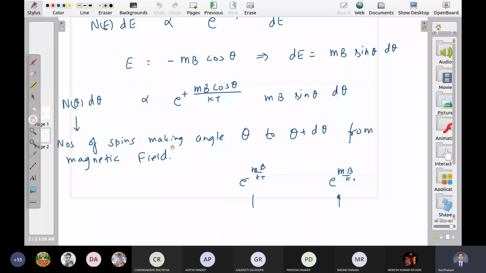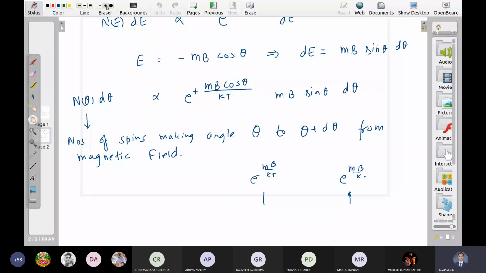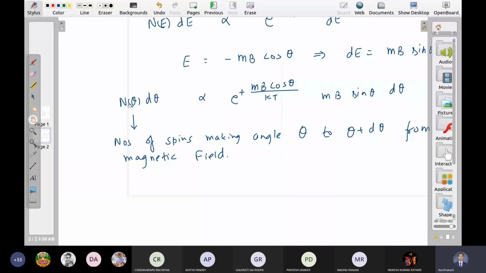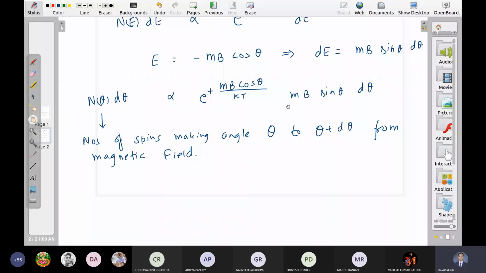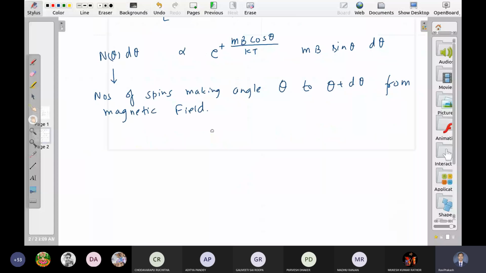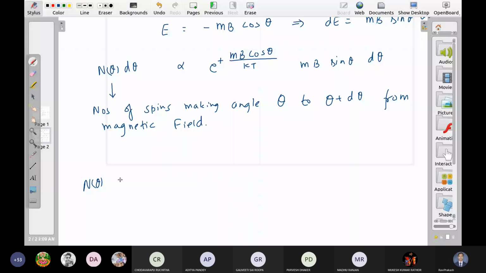So first of all, we need to know the distribution of spin. We have a partial answer. The number of spins in this range is proportional to this. But how many exactly are the spins in this range? This N(theta) d theta, the number of spins per unit volume, is equal to some constant times this.